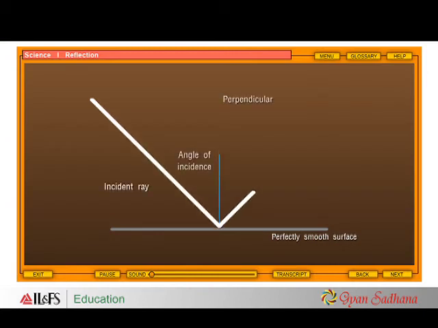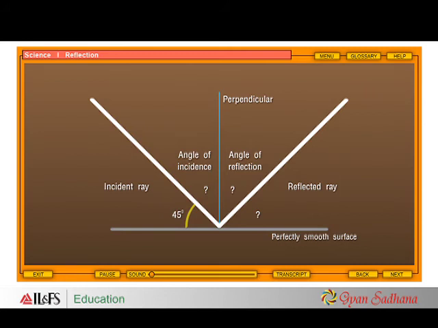Here is the first one. Find out the value of the other angles, if the value of the angle between the surface and the incident ray is 45 degrees. We know that the normal is perpendicular to the reflecting surface. That is, it forms 90 degrees with the reflecting surface. So, if the angle between the surface and the incident ray is 45 degrees, the angle of incidence is 90 minus 45, which is 45 degrees.